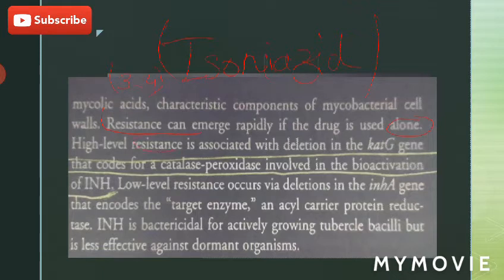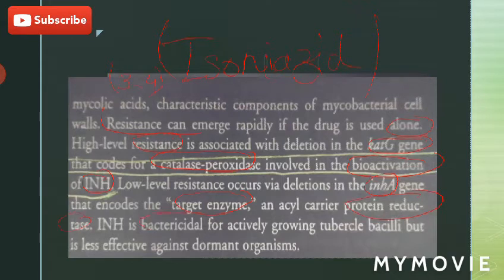High level resistance is associated with the deletion in the KatG gene, and this KatG gene codes for a catalase peroxidase that is involved in the bioactivation of isoniazid. Low level resistance occurs via deletions in the inhA gene that encodes the target enzyme, an acyl carrier protein reductase.